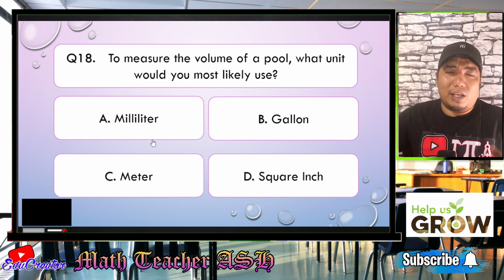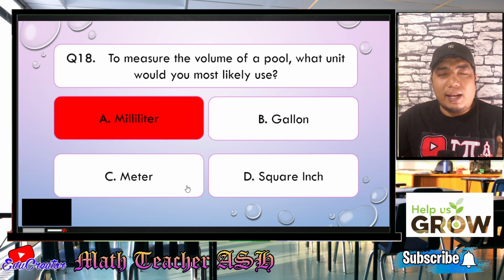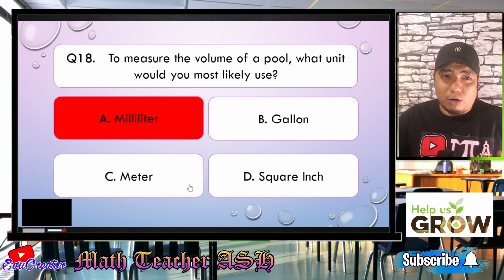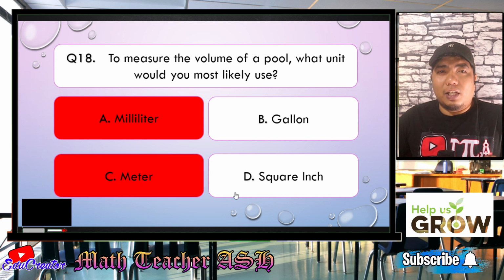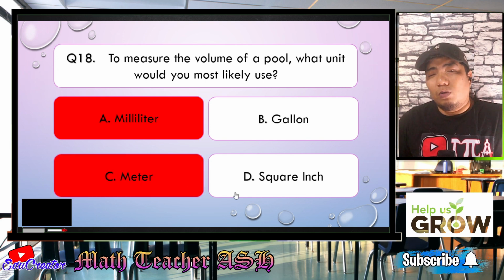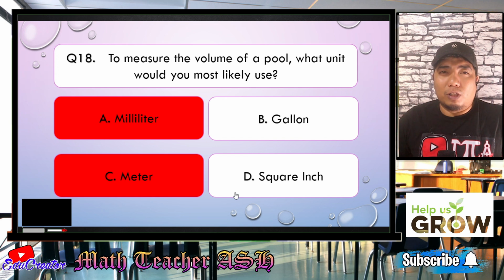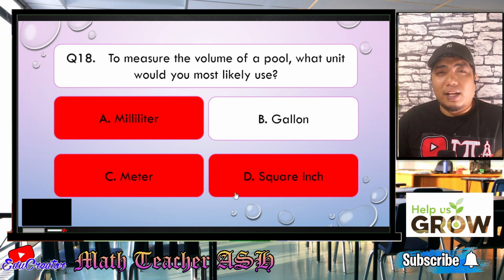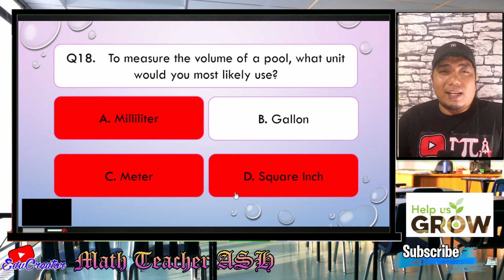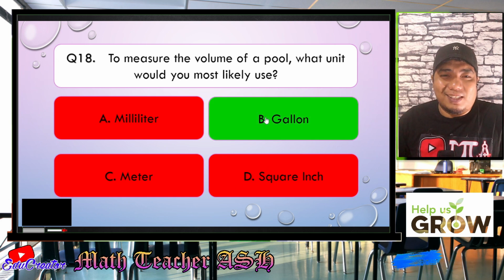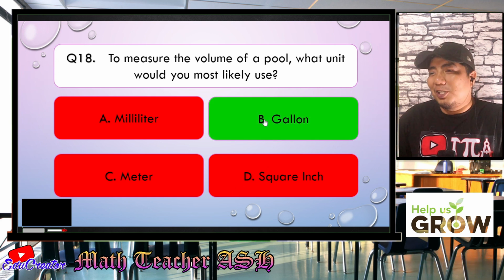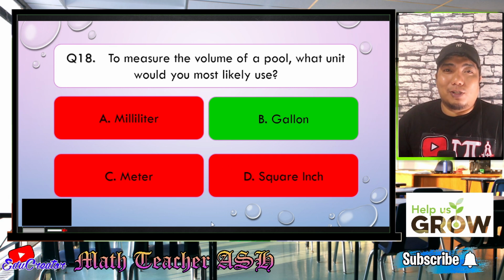So letter A is wrong. Letter C is also wrong because meter is talking about length. And square inch is only second degree because you will be just multiplying inch by inch, and the answer is square inch. So the correct answer, in the English system, is gallon. Easy, right?